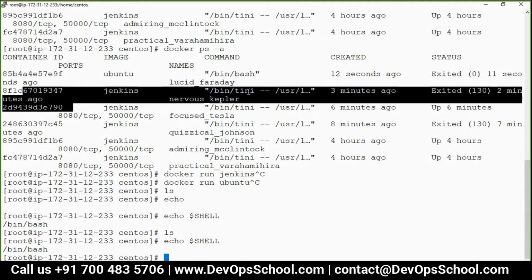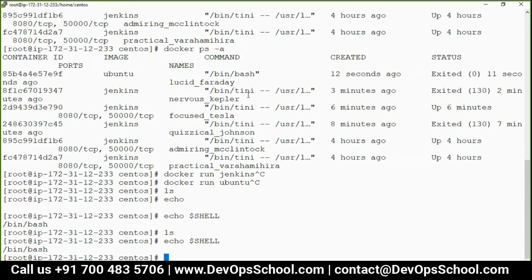That's the difference. Now the question is, who decides whether my container should run and exit or keep running? The image developer decides. When you develop an image, you will decide, and I will teach you how, whether your image should exit after running or should keep holding and running in the background.